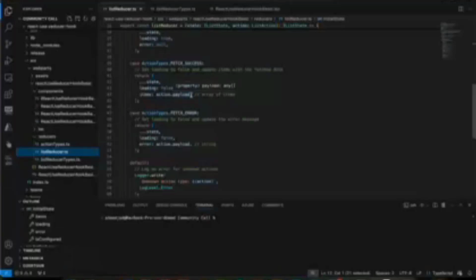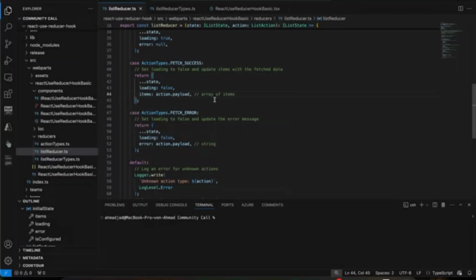So just to summarize, the most benefit here is that we can update multiple properties at the same time in one request. Unlike with useState, where you need to use set value multiple times, and sometimes it doesn't work perfectly. So when we are using useReducer, if we have multiple properties, we can update them in one request, which makes it more efficient. And the other advantage is that we centralize our state outside of our application, so it's easier to read and easier to extend. So in my opinion, it's more efficient.